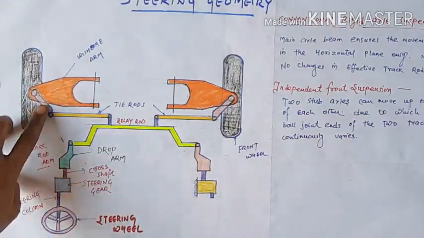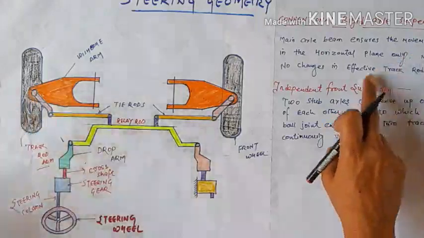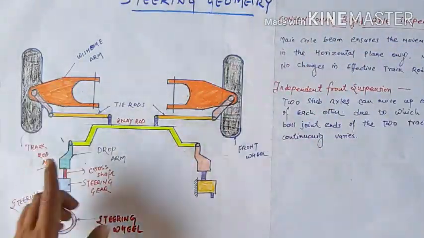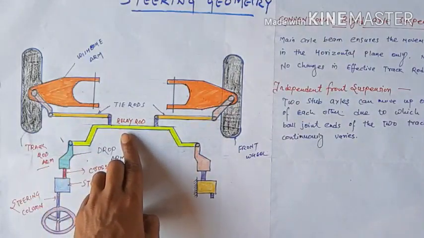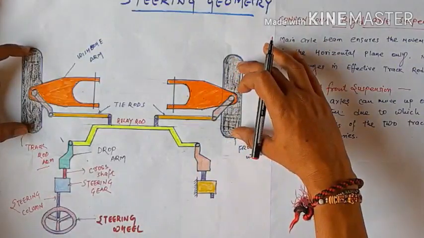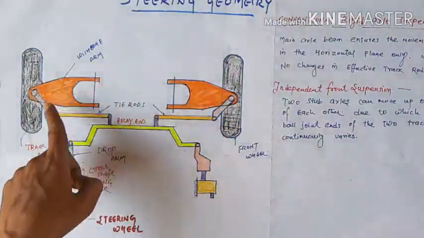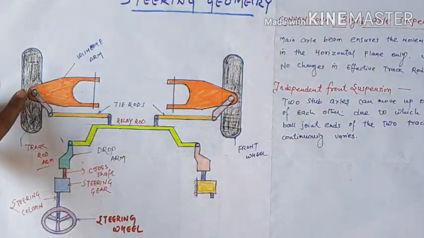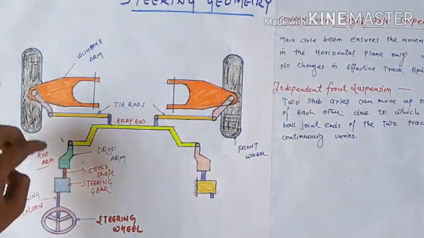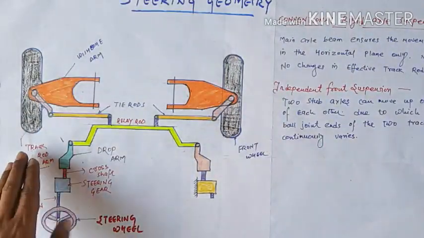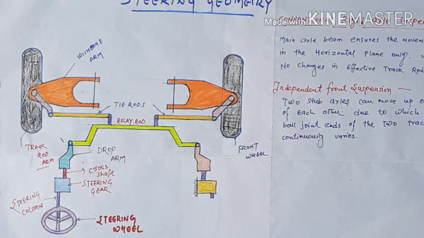In the conventional rigid system, there is no change in the effective track rod arm because it provides only horizontal movement. But in the independent front system, when the wheels move up and down, the wishbone arm controls their deflection, so the track rod arm changes continuously because the up and down deflection also makes it deflect. Okay, this is the complete construction.